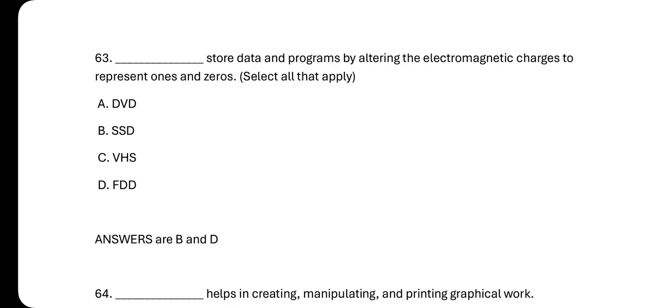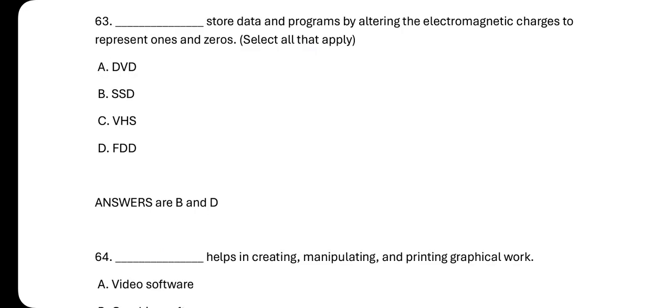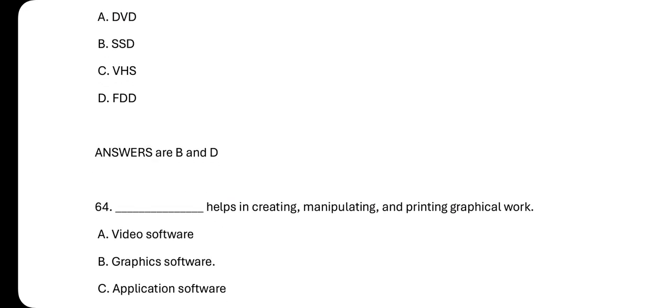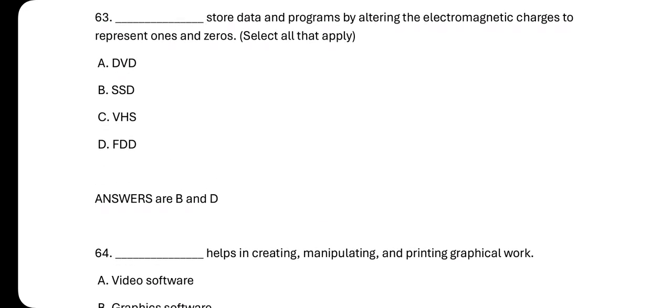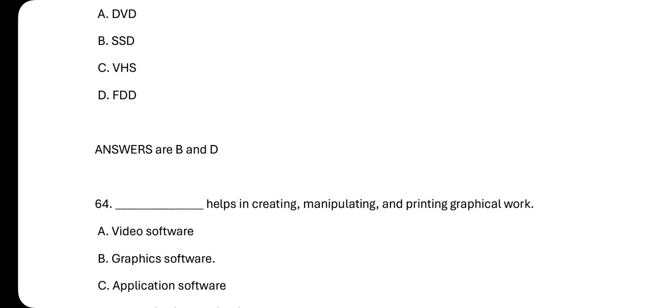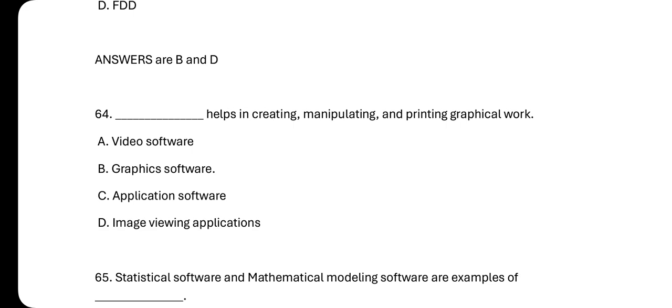So we have DVD, we have SSD, we have VHS, and then we have FDD. So the answer is what? B and D. That is what? SSD and FDD.